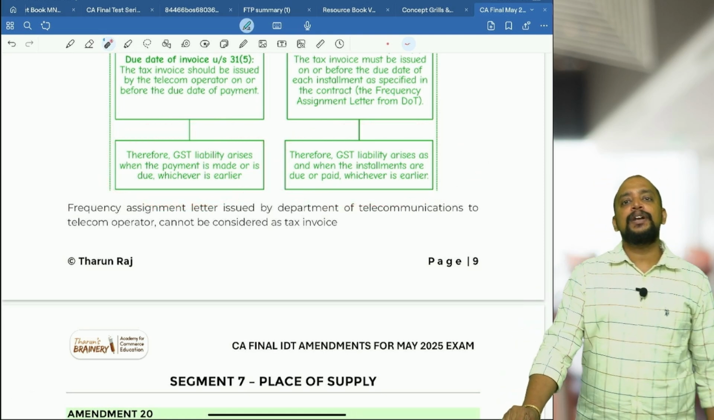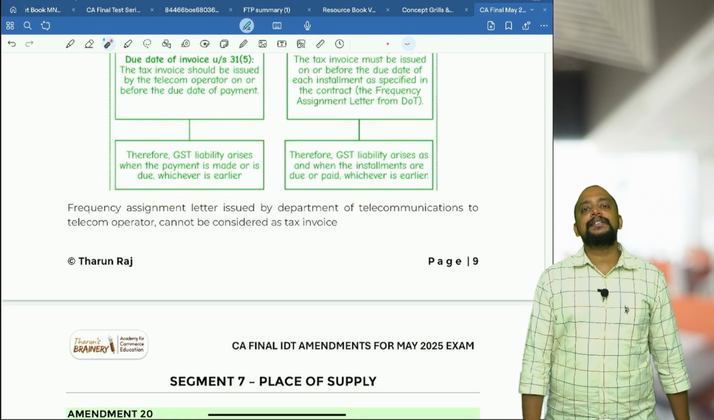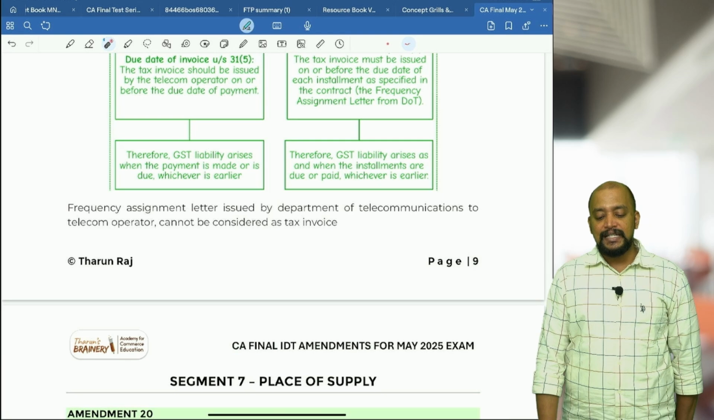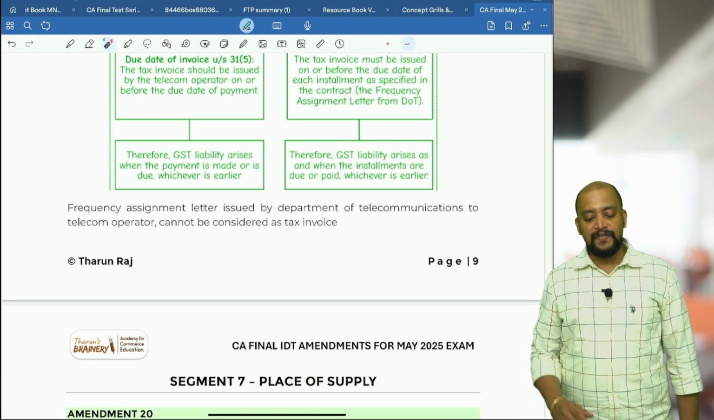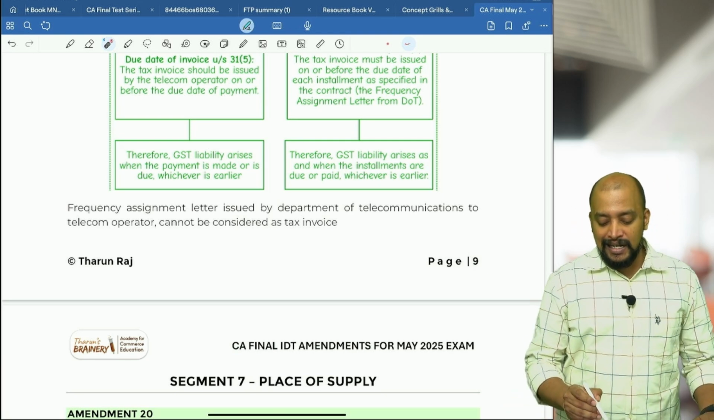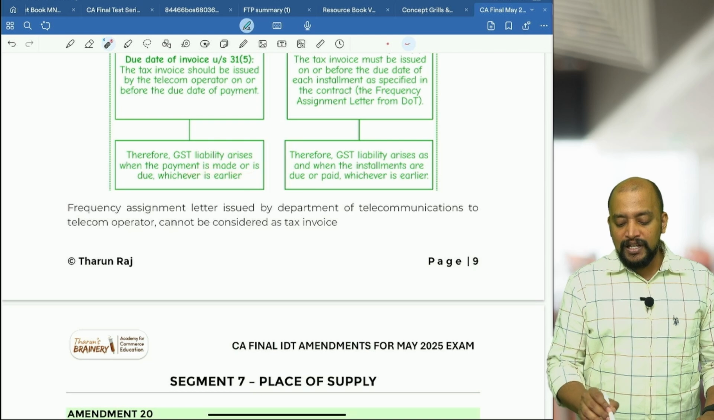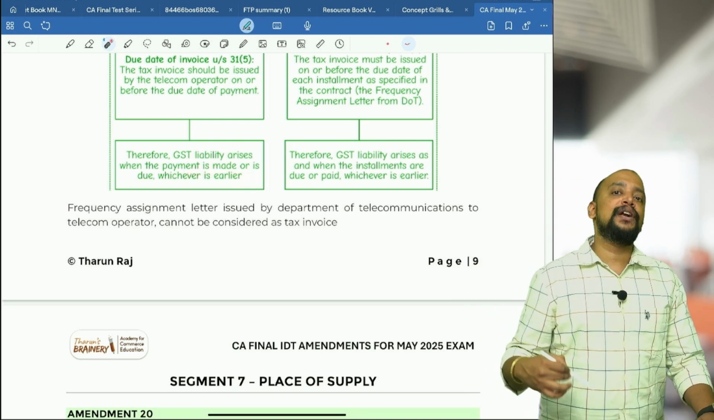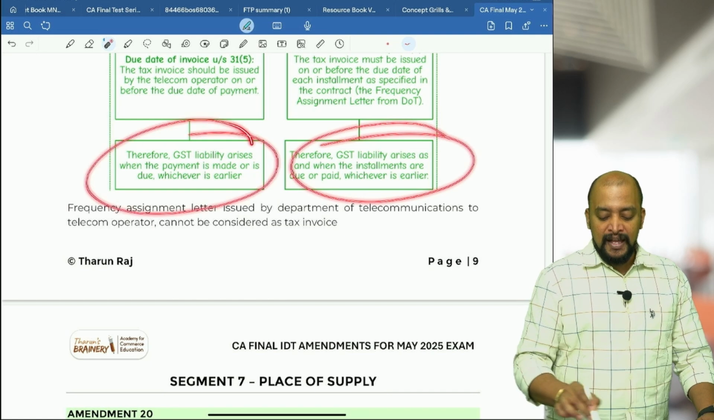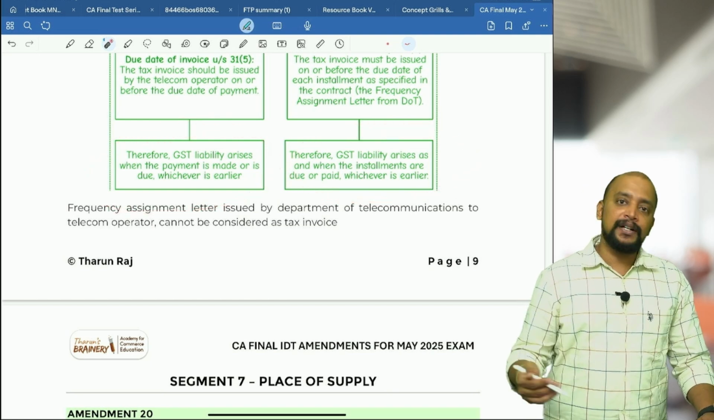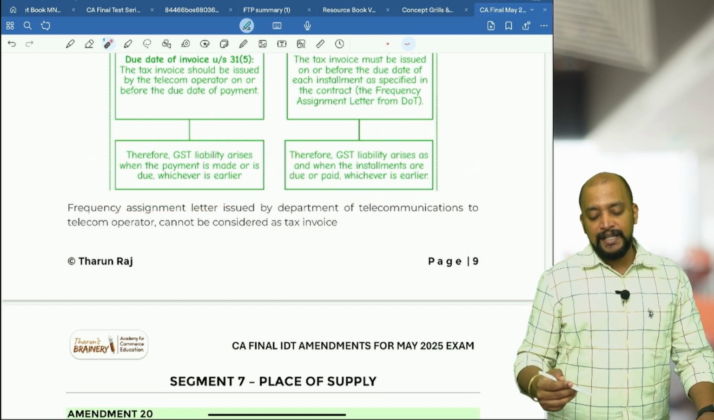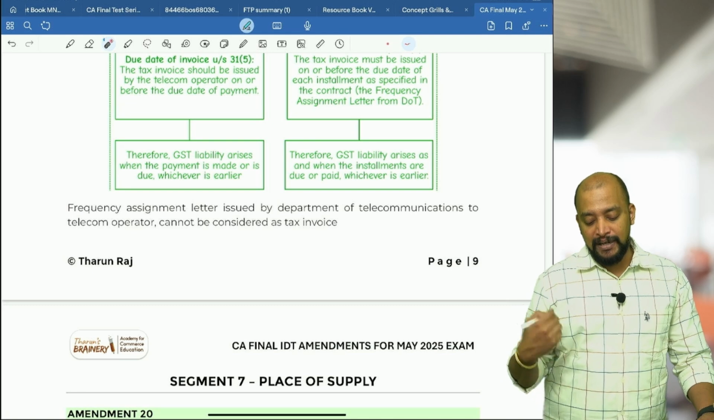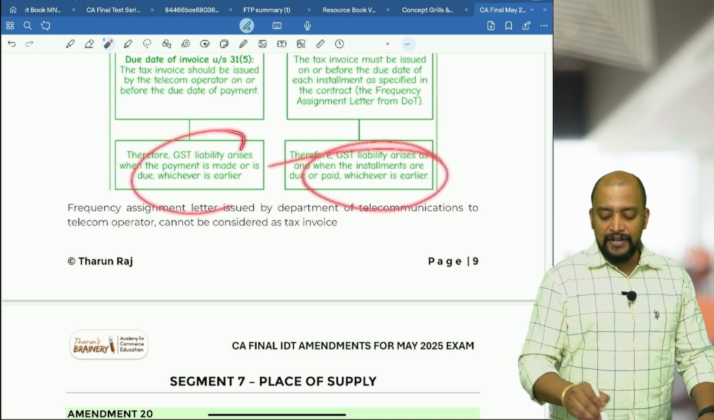Whenever the installment is due or whenever the installment is paid, whichever is earlier will be taken as the time of supply. So, GST liability arises when the payment is made or the payment is due, whichever is earlier. This is common for both, whether you pay the upfront amount or the installment amount. Whenever the payment is due or whenever the payment is made, whichever is earlier will be taken.